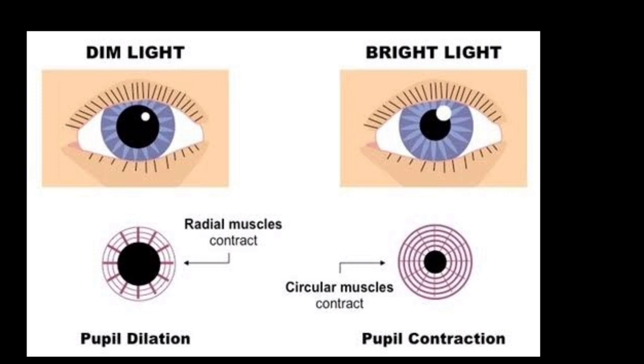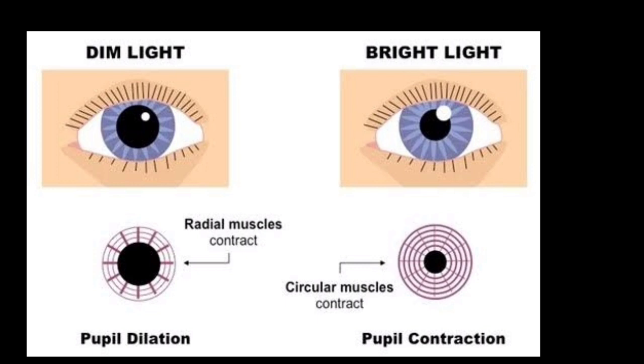This is because of the increase in diameter of the pupil. Do you know what the pupil is here? Pupil means the dark dot which is present in the middle of our eye. So before we enter the dark room, the pupil is at normal size.